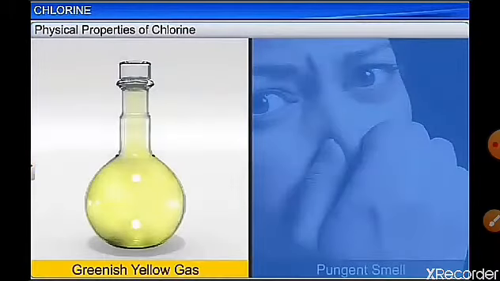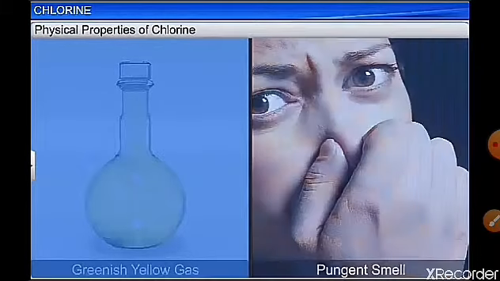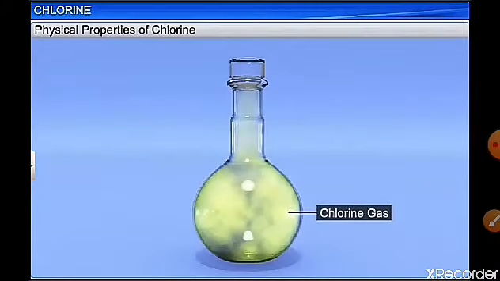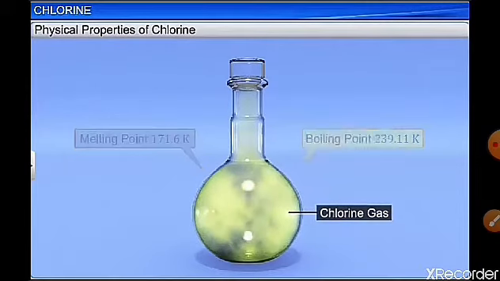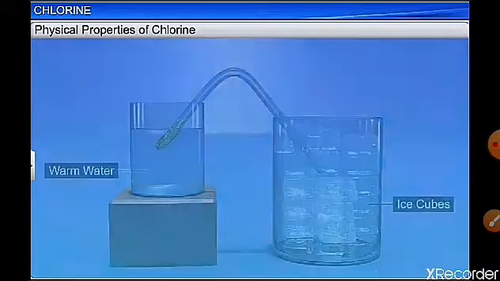Now we shall see the physical properties of chlorine. First of all, chlorine is a greenish yellow gas having a pungent smell, and it is not good to inhale the gas for a longer period of time due to its harmful effects. Chlorine gas has a melting point of 171.6 Kelvin. The boiling point is 239.11 Kelvin.